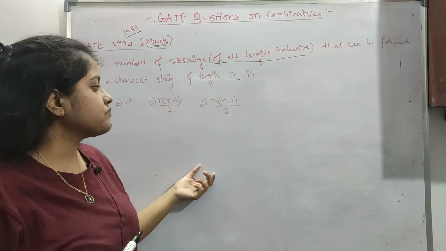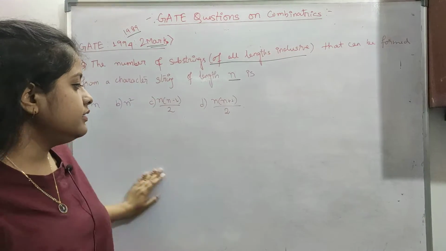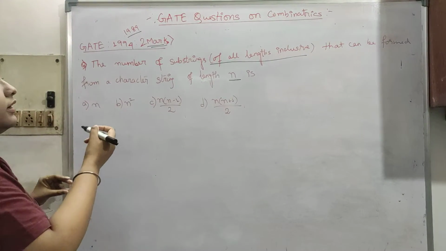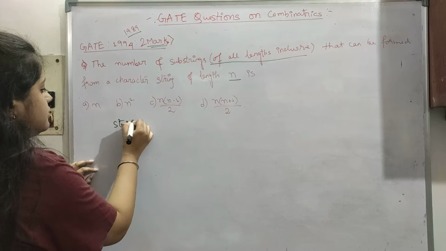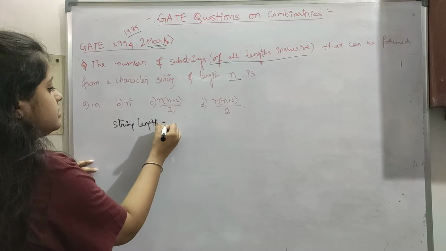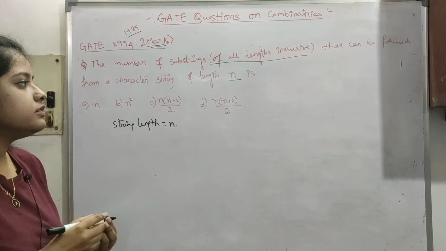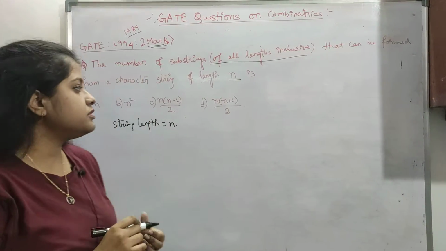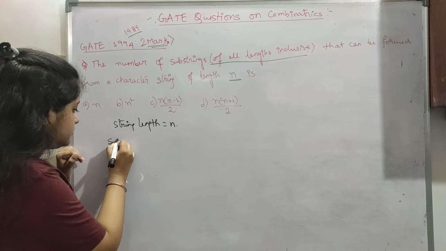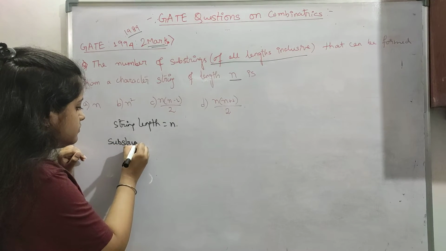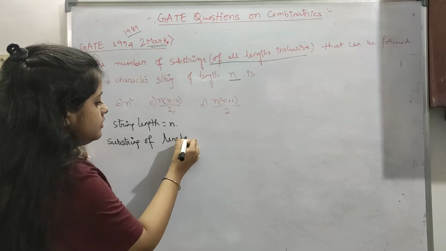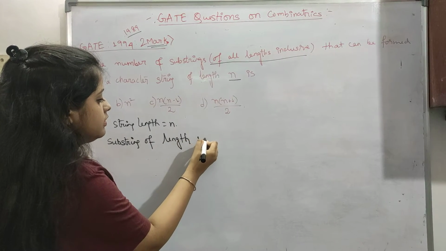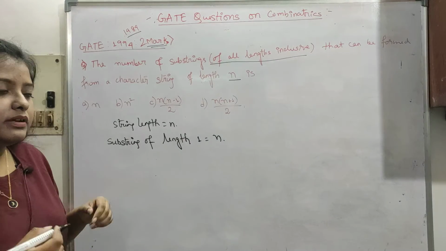Let's say the string length equals n. If we have to find substrings of length 1, n such substrings will be present.